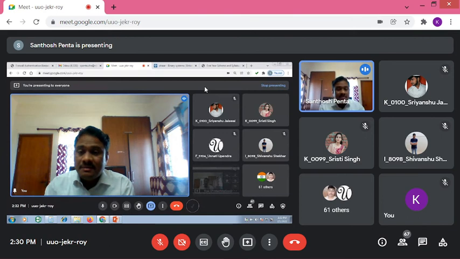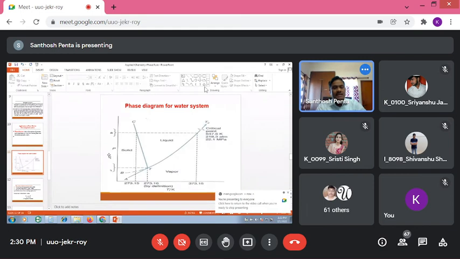What is the phase diagram for a one component system? He considered pressure and temperature. Temperature is on the x-axis, pressure is on the y-axis. By application of this pressure and temperature, he gave this diagram. Now, the phase diagram for a one component system. Here, different curves are there. First of all, what is the x-axis? This is the x-axis, the temperature. The y-axis is the pressure.